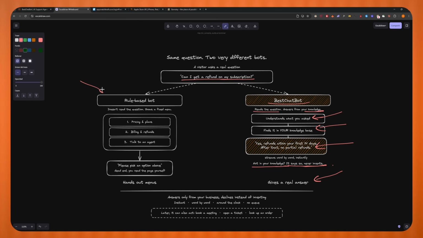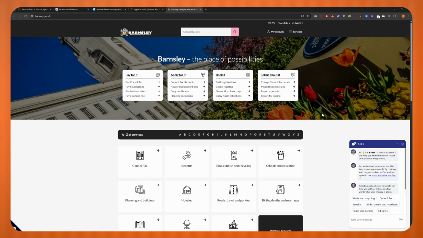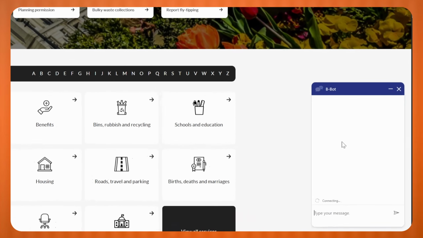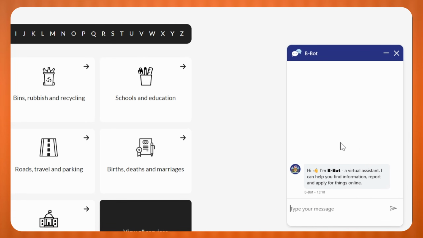Whereas any other support bot won't even read the question. It will only display a fixed menu. For example, let's go to this website that I found about the UK's government. Hopefully they don't swat me or anything, but this chatbot, as you can see, I'm going to close it and open it again. It's going to spam some default messages.